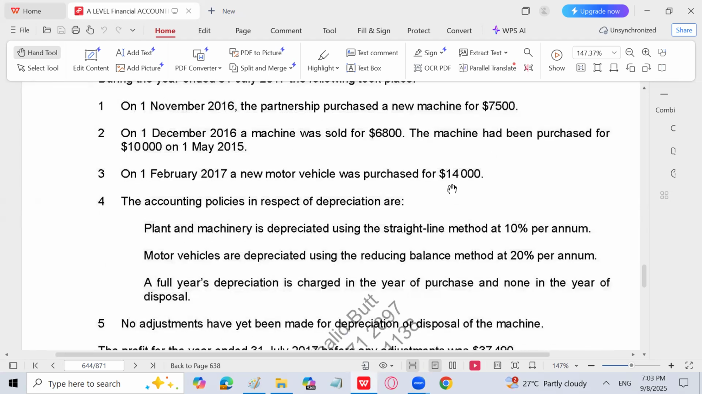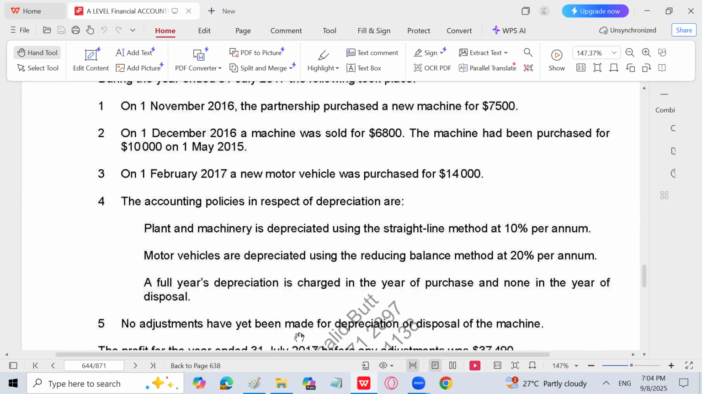Accounting policies in respect of depreciation are: plant and machinery is depreciated using the straight line method at 10% per annum. Motor vehicle are depreciated using reducing balance method at 20% per annum. So it is a complete part of depreciation also, which is involved in that. A full year depreciation is charged in the year of purchase, but none in the year of disposal.